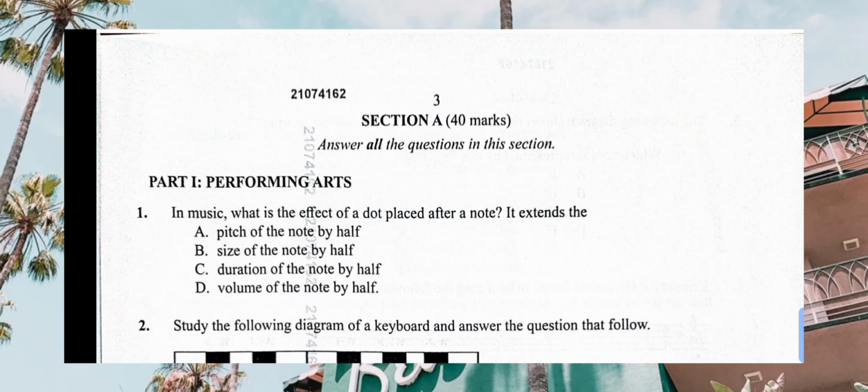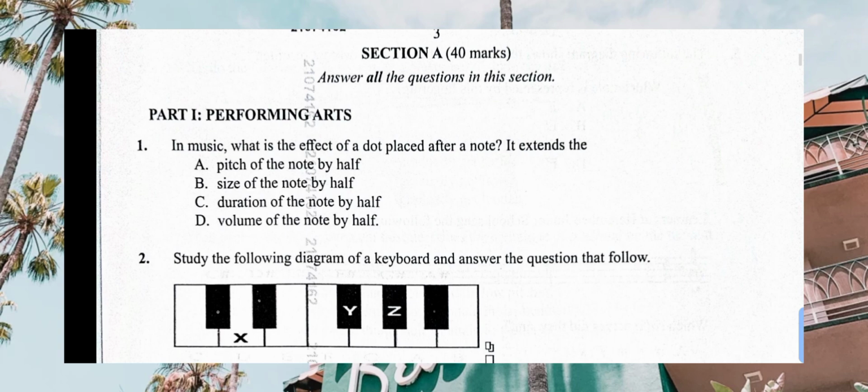Let's start with Section 1, which is 40 marks. And they are telling you to answer all questions in this section. This Section 1, Part 1, is about performing arts. Performing arts, normally in primary known as the music part. So let's start with the first question.